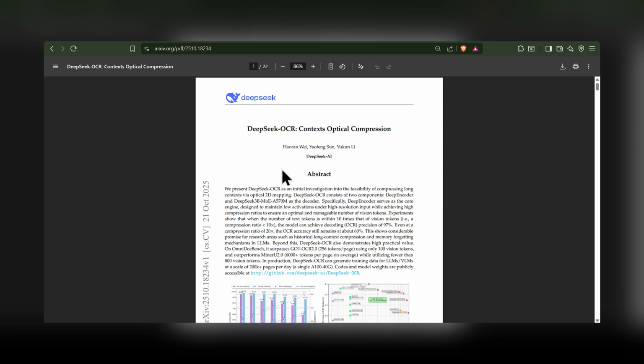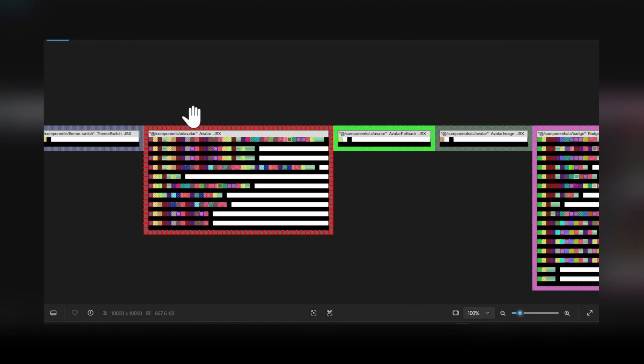Hello, we have all seen DeepSeek OCR and how they maintain precision with less token usage. I tried to implement the same method the DeepSeek team used to compress an entire codebase into a visual atlas.